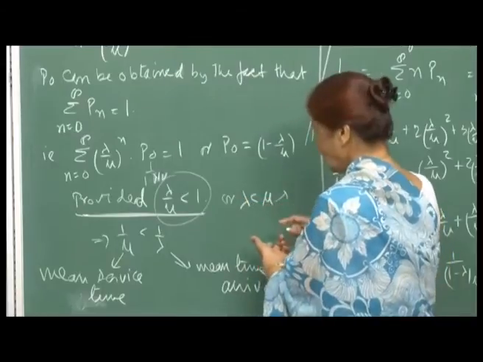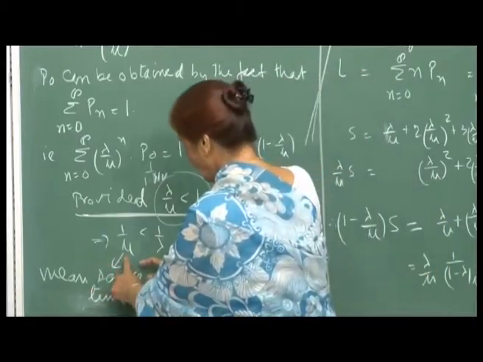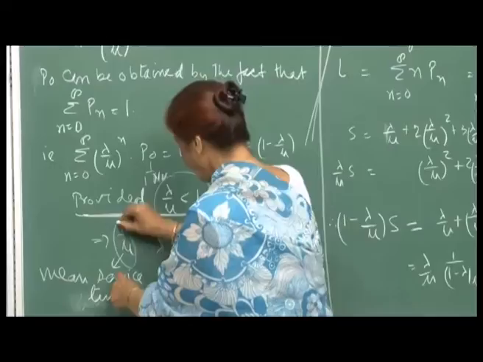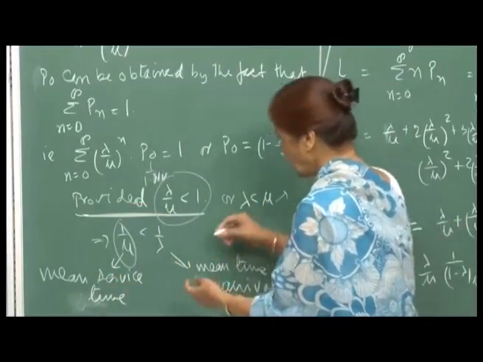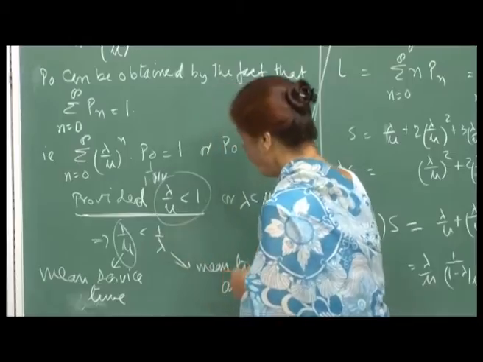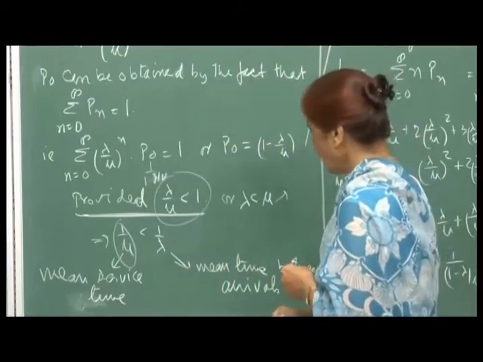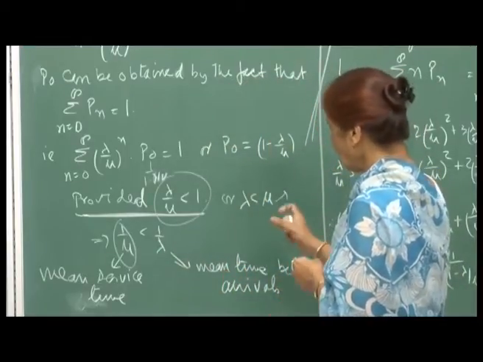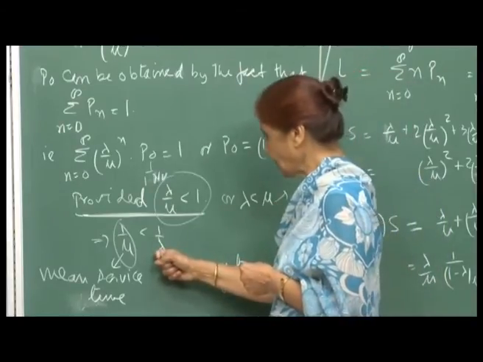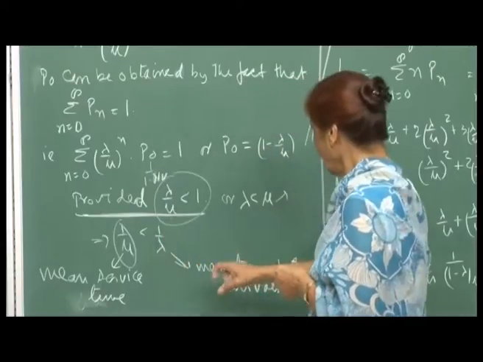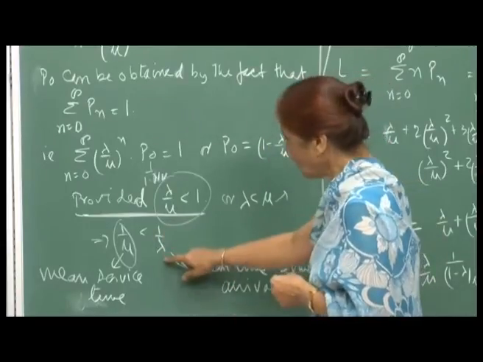So, therefore, the mean service time is 1 by mu. Now, this should be less than 1 by lambda, which is the mean time between arrivals, remember, because if the arrival process is Poisson with rate lambda, then the inter-arrival times are exponential with parameter lambda, and therefore the mean time between two arrivals will be 1 by lambda.